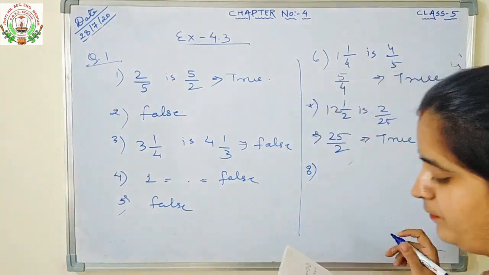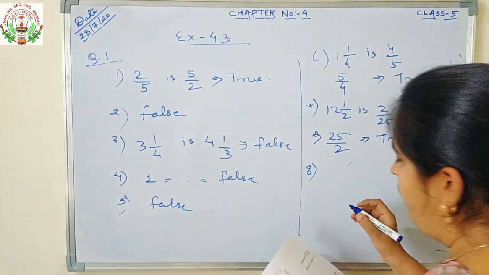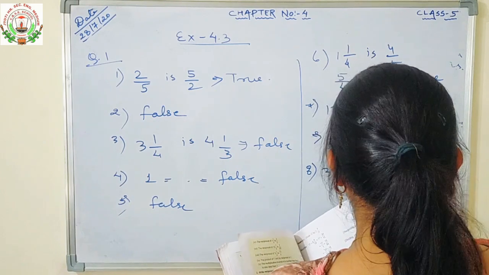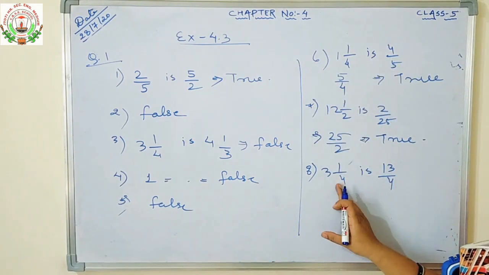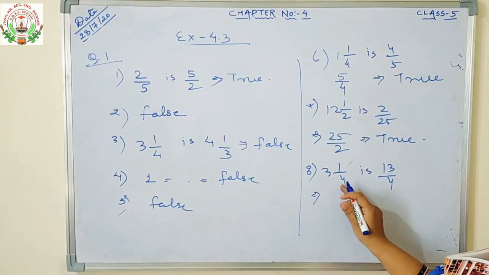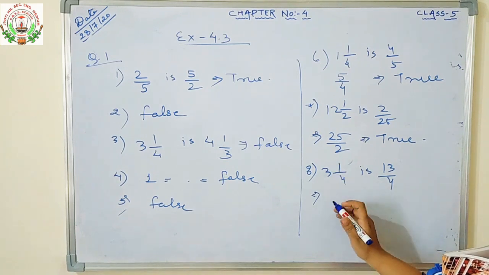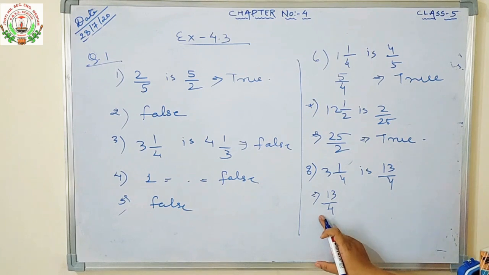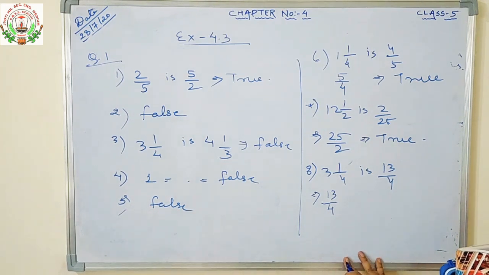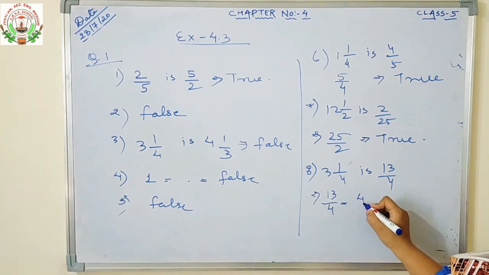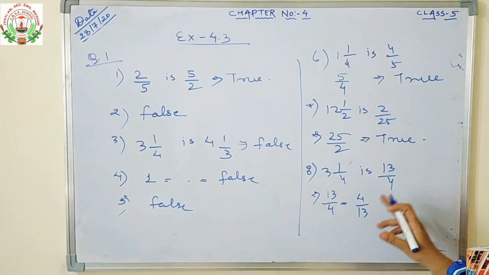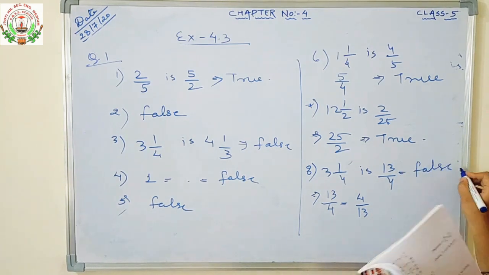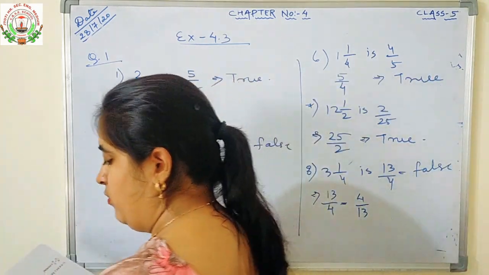Number 8. The reciprocal of 3 1 by 4 is 13 upon 4. First we will convert this mixed fraction. 4 3s are 12, 12 plus 1 is 13 by 4. If a number is 13 by 4, what should its reciprocal be? Its reciprocal should be 4 upon 13. So this is also a wrong statement. You will write false here. Now moving on to the 9th one.